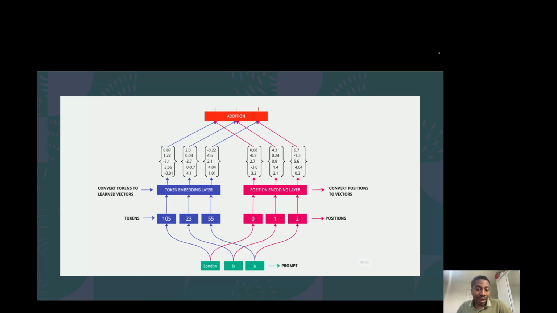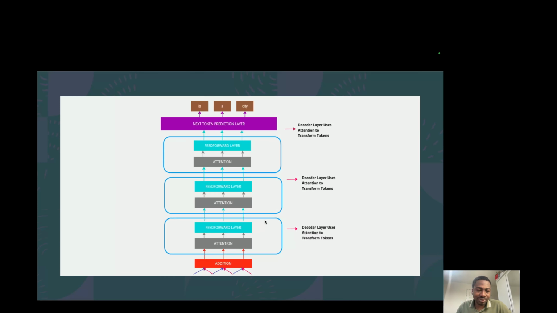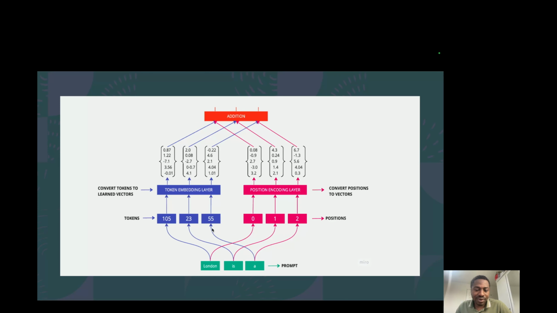So that's what happens, and that will be done for every single token. So we'll go to 23 here, and we'll find 23 in this position. We select all the values that correspond to it, and do that for all the tokens in our prompts. Up next, we are going to take the positions and map them as well. We got position 0, 1, 2.